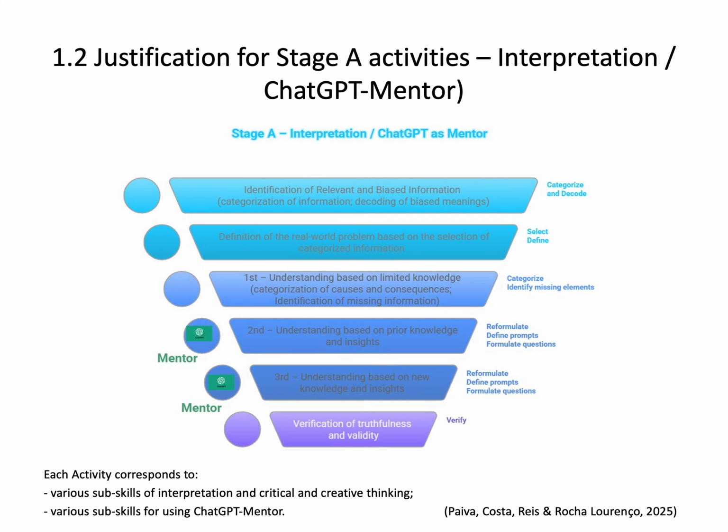As part of Stage A, I present 6 activities. The first requires the subskills of categorizing and decoding. The second involves selecting and defining. The third requires categorizing and identifying absences. The fourth and fifth activities require the subskills of rephrasing, defining prompts, and formulating questions. Both use ChatGPT. The last requires the subskill of checking.